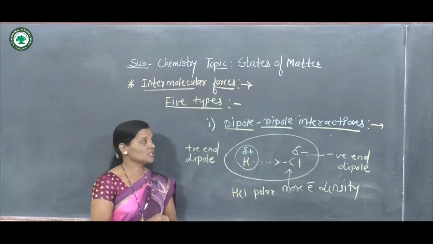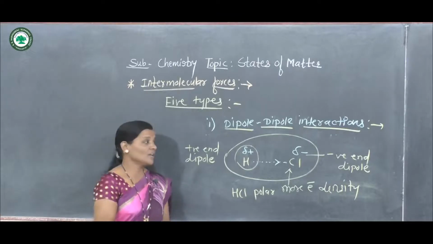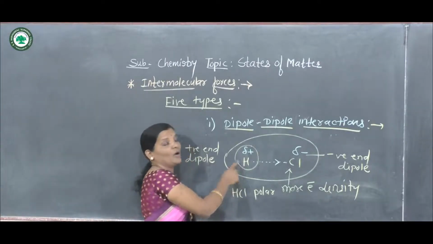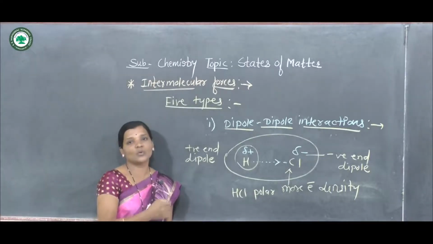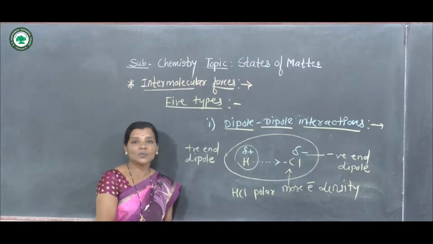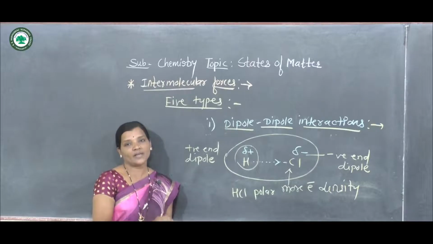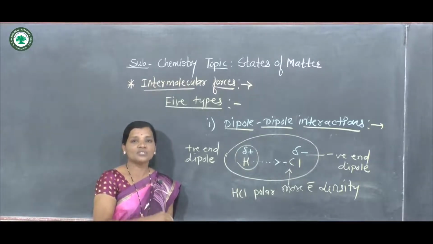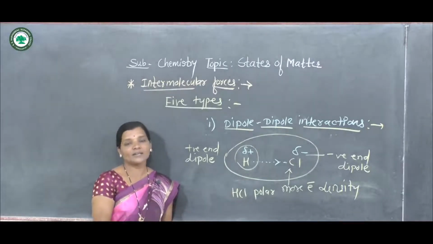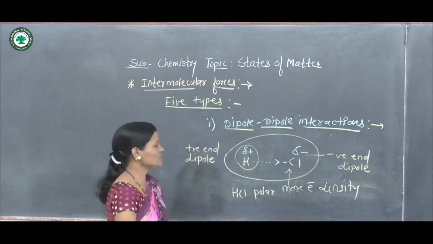Now here we have to see what dipole-dipole interactions are. What happens here is that when the positive end of one molecule is attracted towards the negative end of another molecule, then such types of interactions are called dipole-dipole interactions, because these interactions happen between two different molecules. Here the interactions happen between the positive dipole of one molecule and the negative dipole of another molecule. Now let us see how those interactions take place.